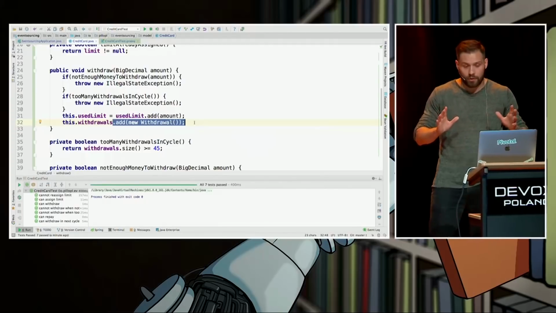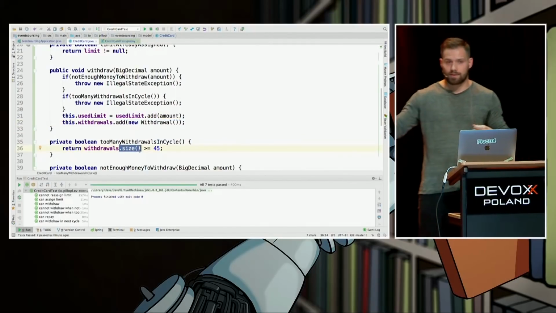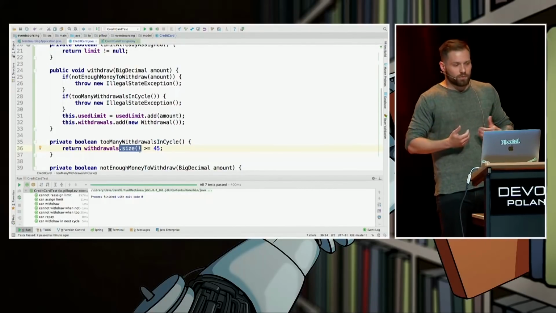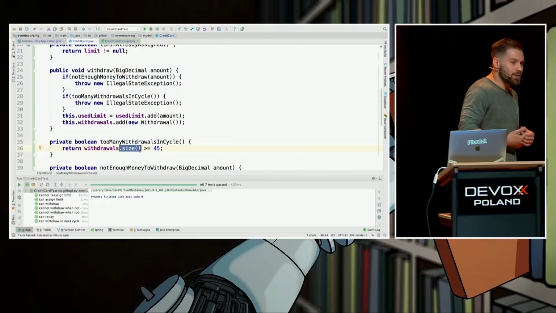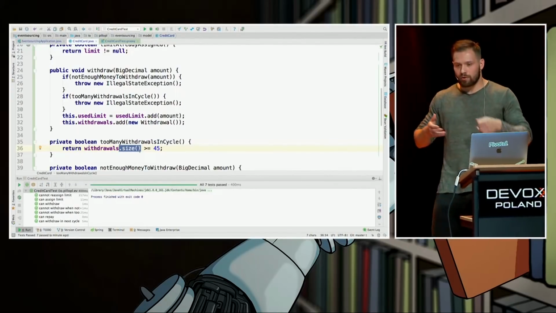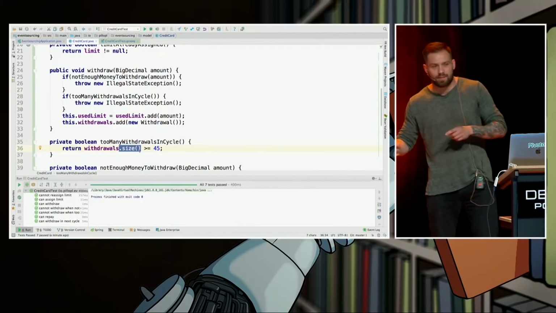That's fair enough. It works. We're going to do the same in here, just to call size, so to count from the database. There are only at most 45 withdrawals, which is okay, but let's imagine the requirement changes to 1 million withdrawals. So we are going to fetch 1 million just to call size on the list.